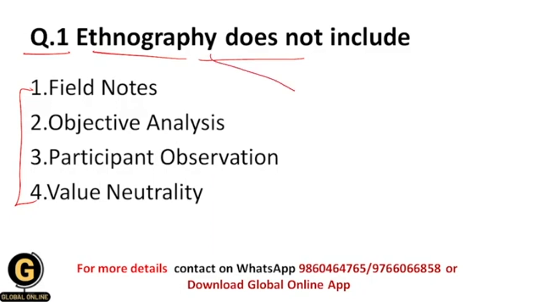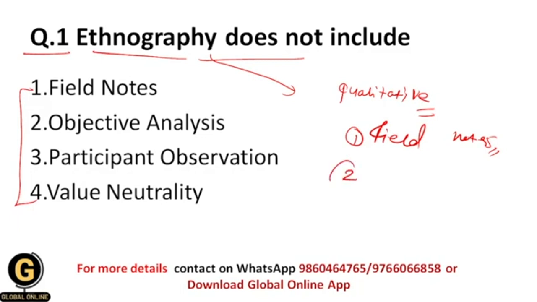Basically, students, ethnography is a qualitative research method, because within the ethnography method, we study the culture of a specific community or society. As well, we study the behaviors of the participants, how they behave, what their characteristics are within a community, and what the cultures of the community or society are. That's why in ethnography we use some methods for data collection. For example, we use field notes to collect data regarding a specific field or specific culture or society.